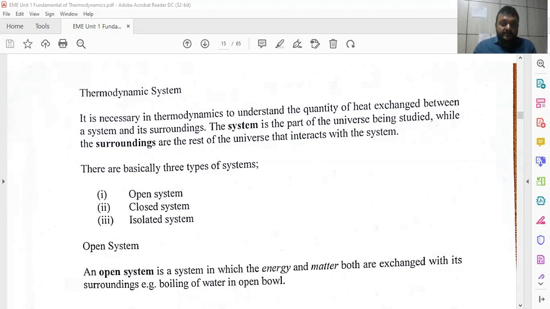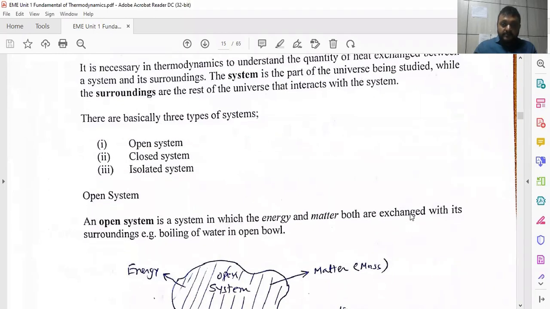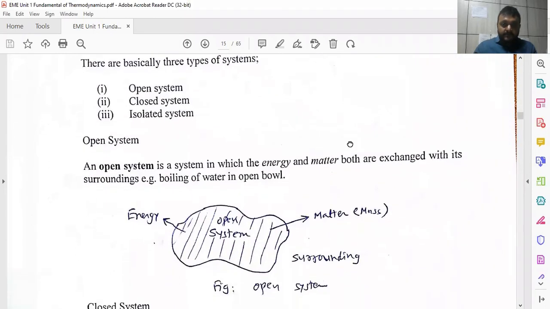the system and surroundings. Depending upon these things, we have three kinds of systems: open system, closed system, and isolated system. Here you have to keep in mind energy and mass. Matter means mass, mass means m. We already discussed mass. So keep in mind this mass when you see open system, closed system, and isolated system.